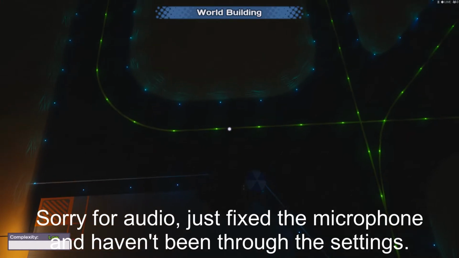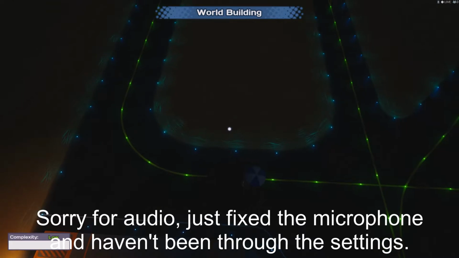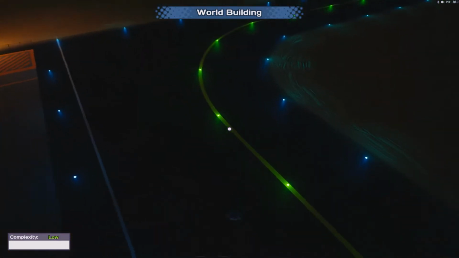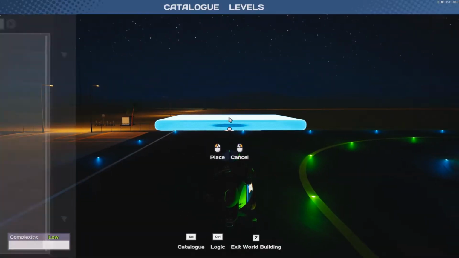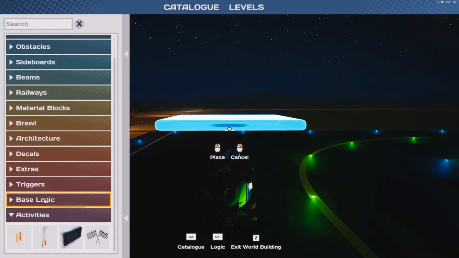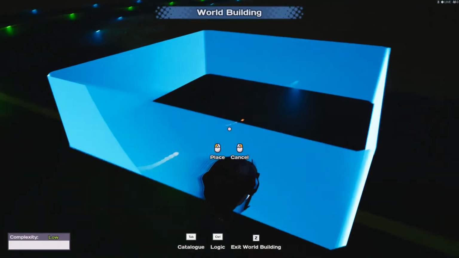So I was asked, and I decided I'm going to make a short video just to show how I make a small race using the word builder. I'm going to start by setting up the main checkpoints to begin with. So we need a starting point.